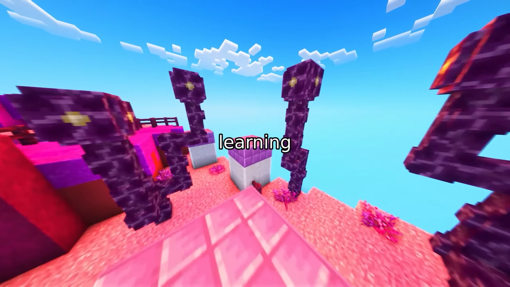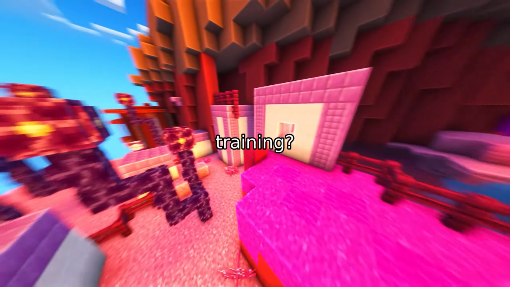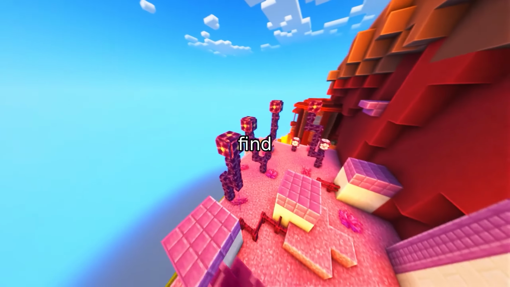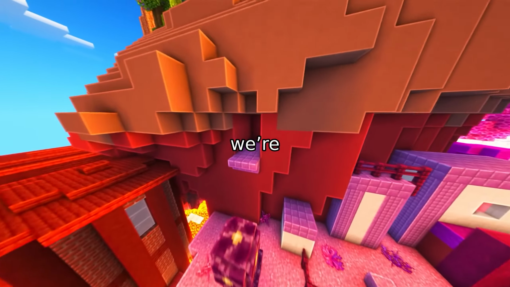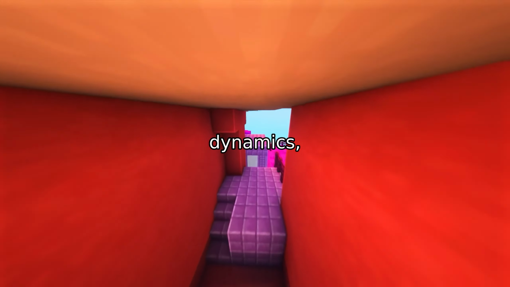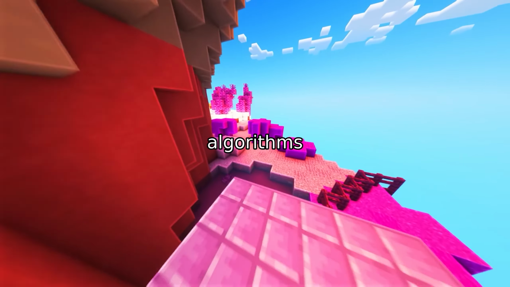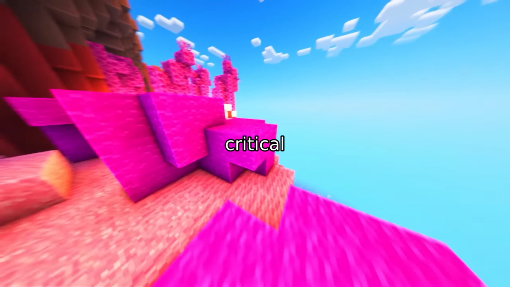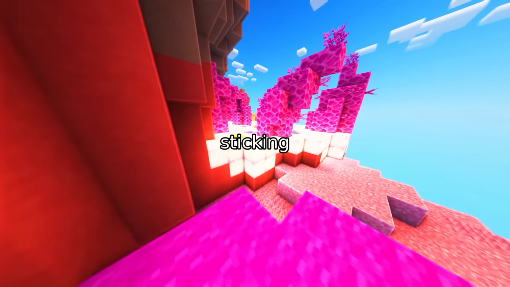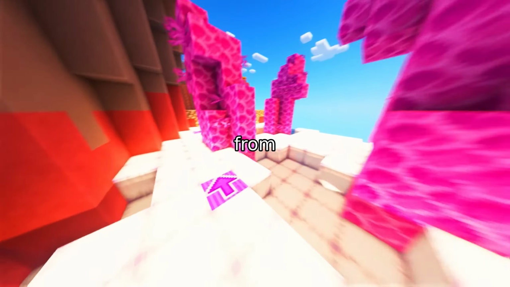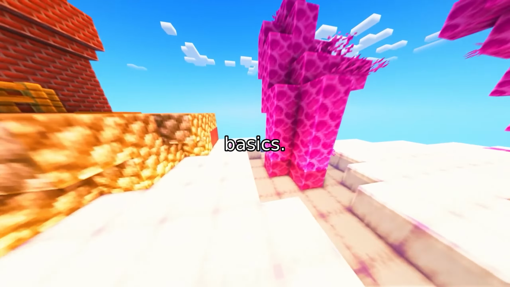Ever wonder why machine learning models sometimes get stuck during training? Or why they eventually break free to find better solutions? Today, we're diving into the fascinating world of stochastic dynamics, specifically, how optimization algorithms like SGD behave near critical points. Think of it as the sticking and escaping game that machines play when learning from data. Let's start with the basics.